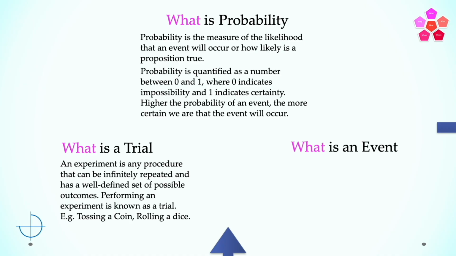So what is an event? In continuation to probability, an event is an outcome or defined collection of outcomes of a random experiment. In a trial of tossing a coin, getting heads or tails is an event, or in a trial of rolling a dice, getting 1, 2, 3, 4, 5, or 6 is an event.